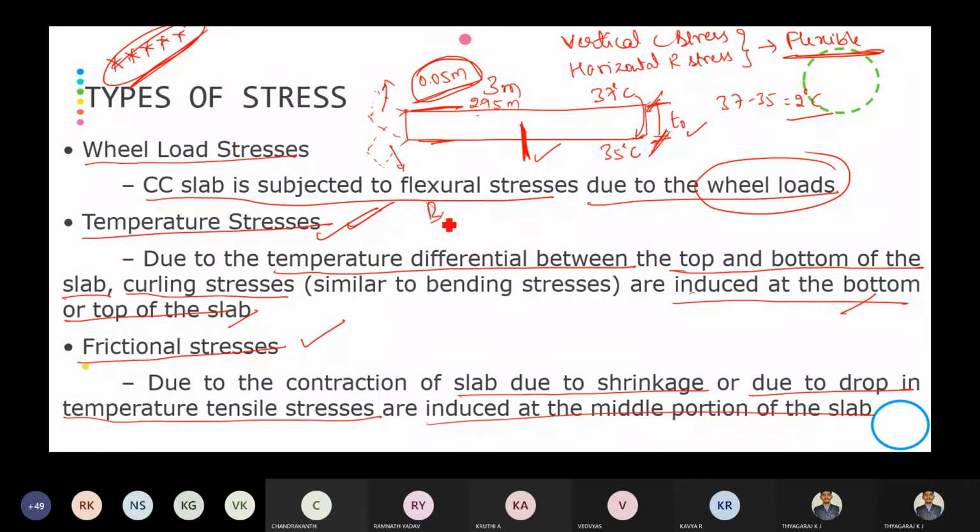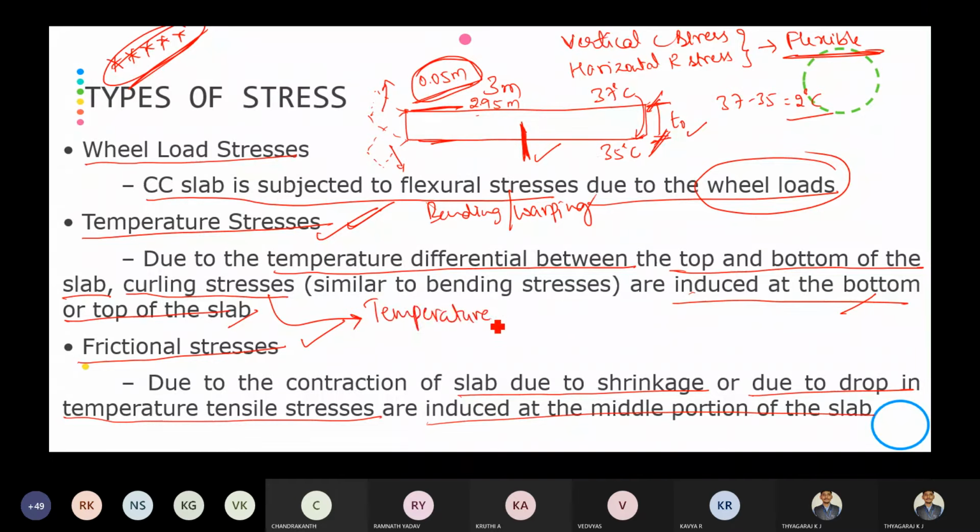bending stresses. We can call them bending stresses or warping stresses, which are going to develop in the CC pavement. Then if there is any temperature differential between the top surface and bottom of the cement concrete pavement, it induces the temperature stresses. At the top or bottom, the temperature stresses are curling stresses. Curling stresses are also called temperature stresses.